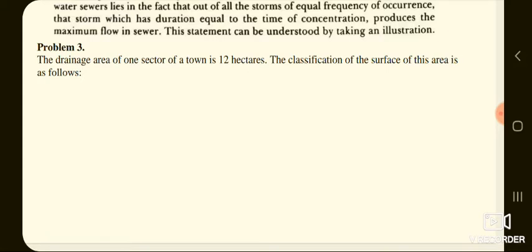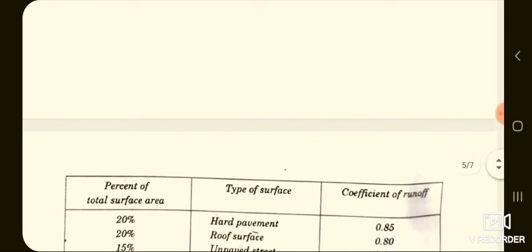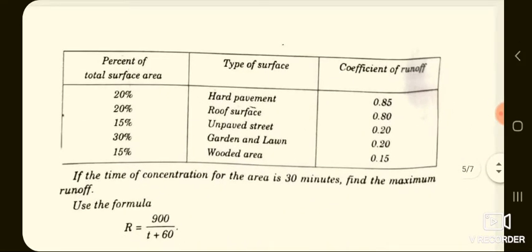The problems may be asked like this. The drainage area of one sector of a town is 12 hectares. The classification of this area is as follows. They have given the percent of total surface area, and also the types of surface, and also the coefficient of runoff.